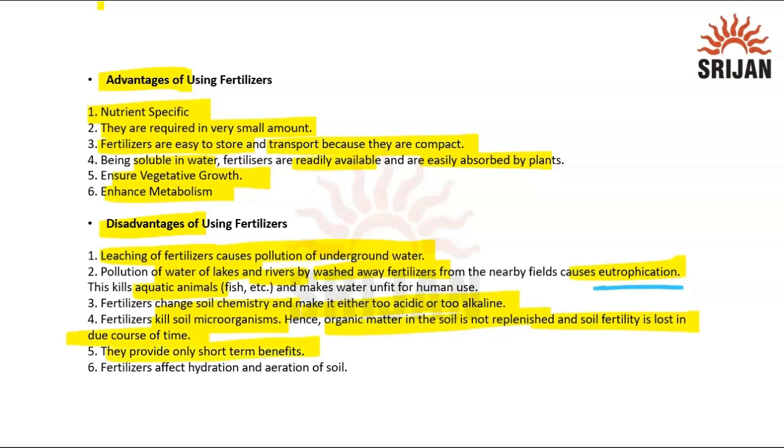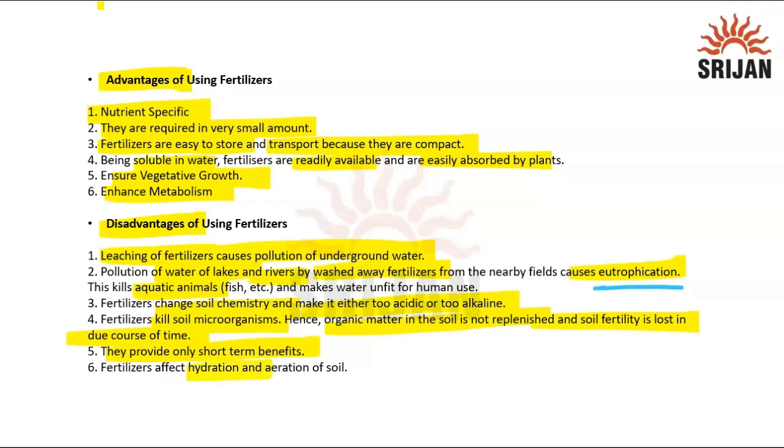They only provide short-term benefits, because that is why they are made: only a certain quantity is needed. You put them, make sure that they have been utilized by the plants, and just let it be. That's it. But the thing is, a lot of changes are taking place, and farmers are utilizing them a lot, and that leads to the disadvantages of fertilizers.